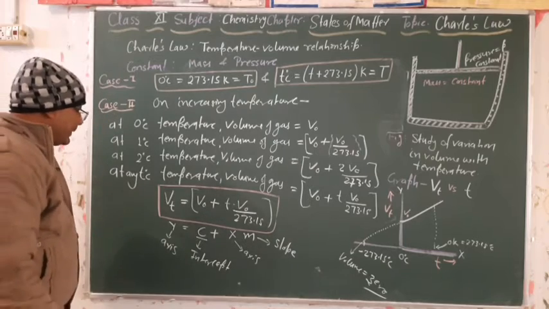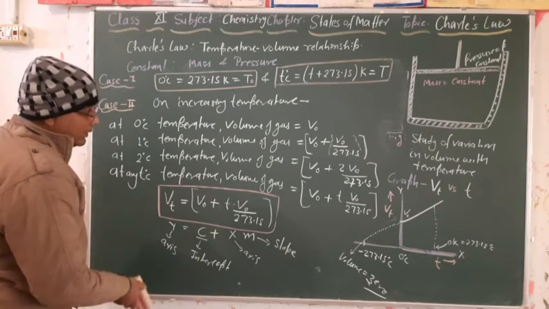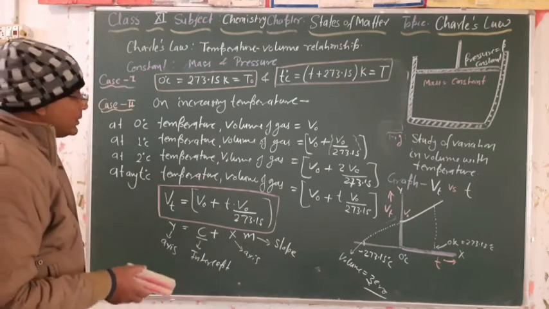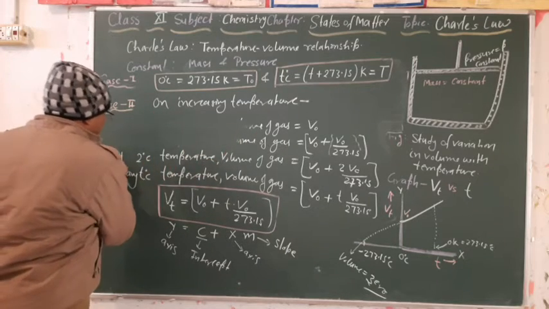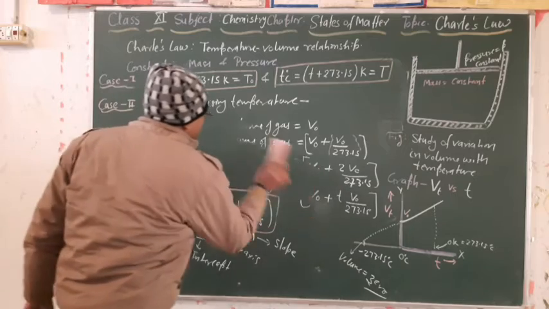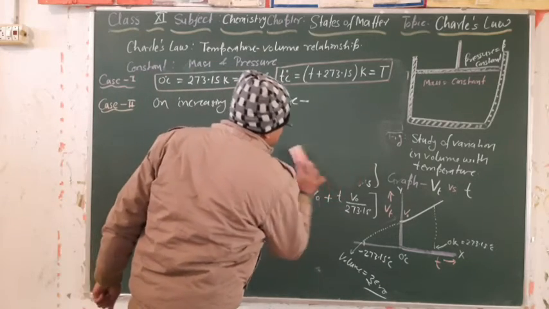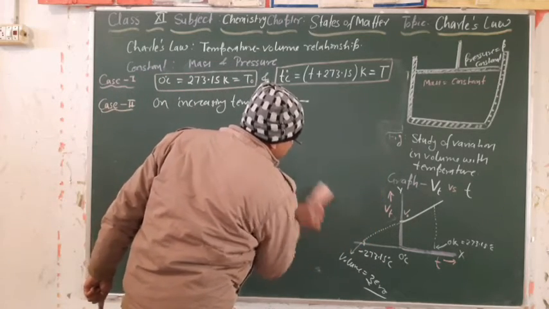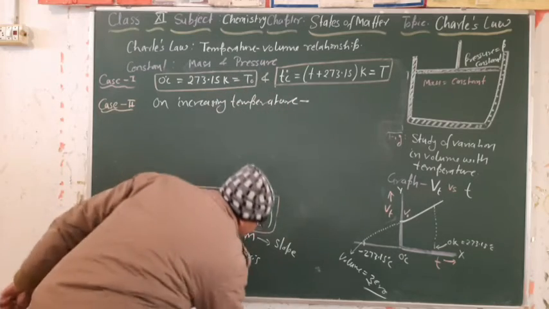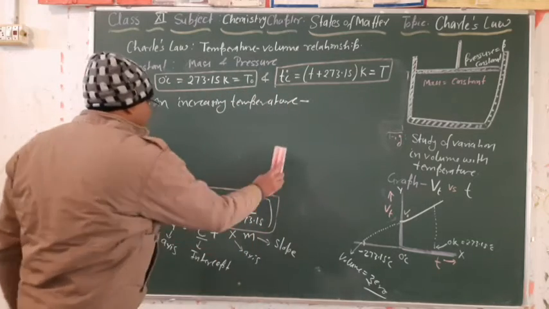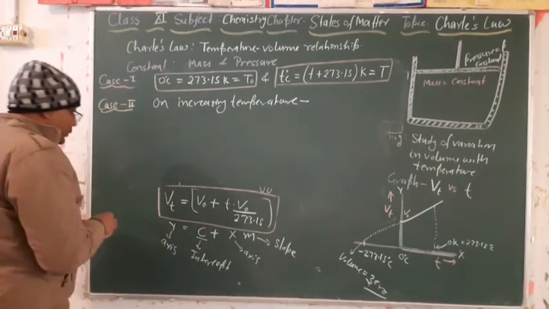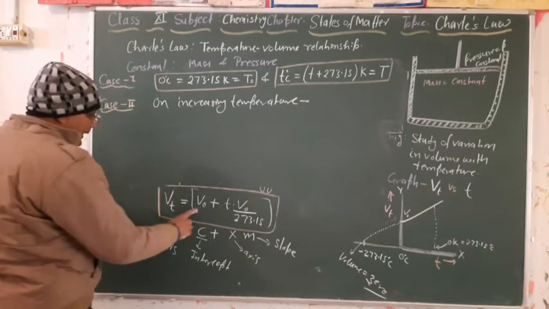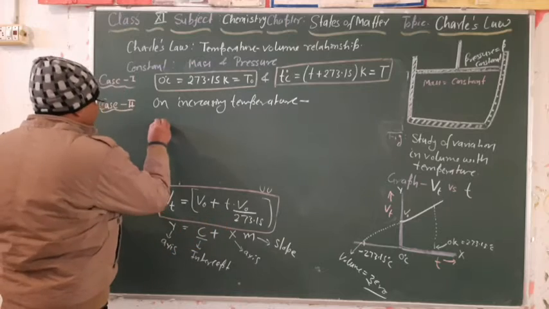The second statement I am going to make, and one graph is left. So let me wipe it first. This is the first relation, and one graph we have drawn. Then, see here, take V naught common from here.